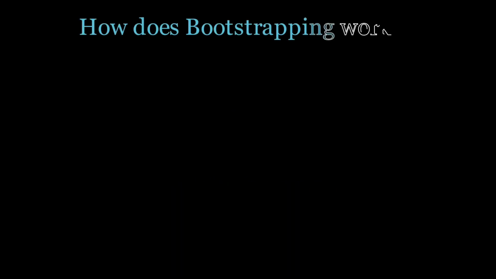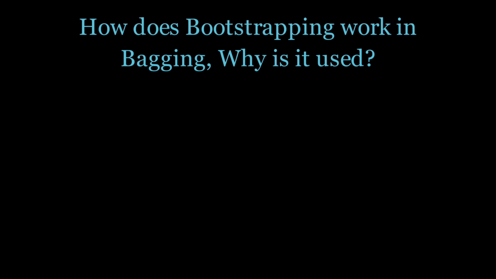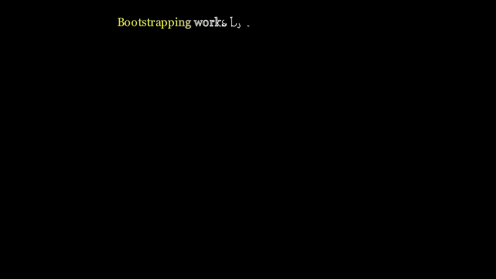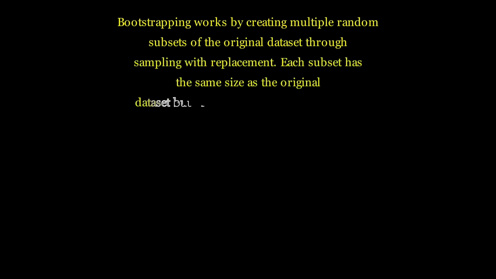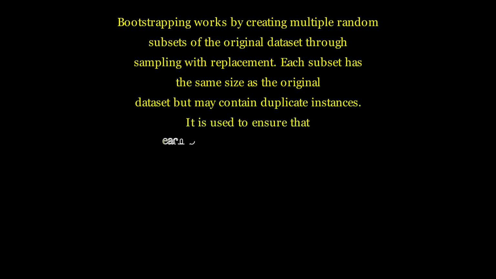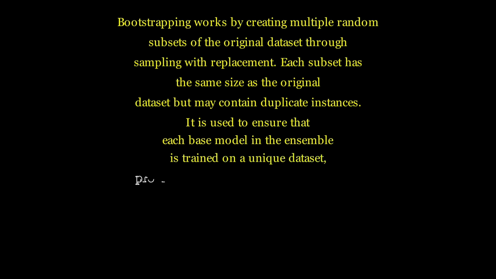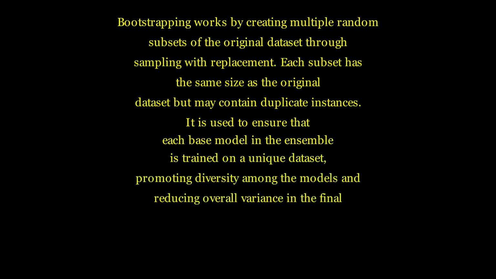How does bootstrapping work in bagging? Why is it used? Bootstrapping works by creating multiple random subsets of the original dataset through sampling with replacement. Each subset has the same size as the original dataset but may contain duplicate instances. It is used to ensure that each base model in the ensemble is trained on a unique dataset, promoting diversity among the models and reducing overall variance in the final predictions.